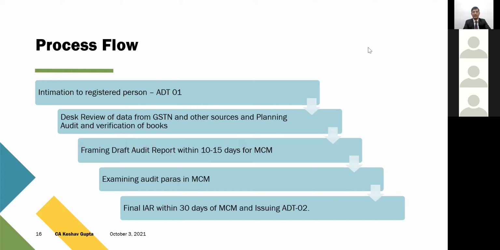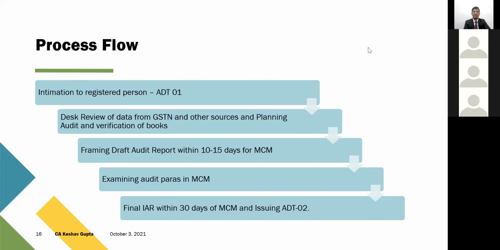Now, MCM is a meeting, a kind of monthly meeting. It is supposed to be held every month as per the guidelines issued to the audit commissionerate, presided over by the principal commissioner or chief commissioner. There are joint commissioners of audit, executive commissionerates, and all the officers of the audit commissionerate who are involved in the particular audit. It's a joint discussion, and they examine the audit paras of the particular audit.